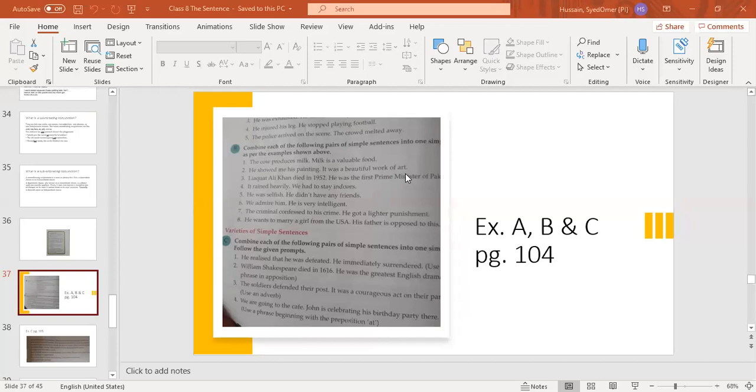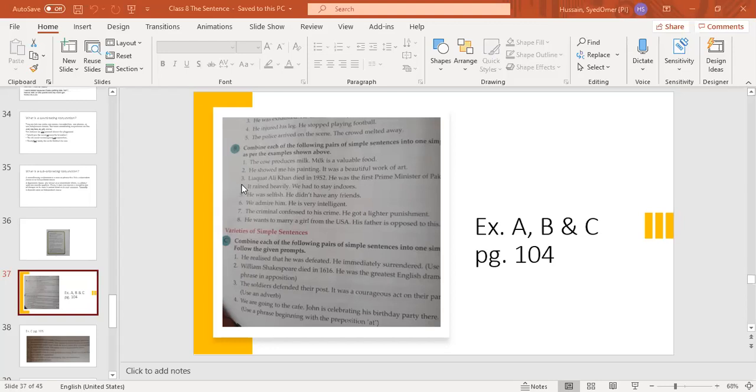Now there is only one subject, he, and only one finite verb, that is showed. So then it becomes a simple sentence. Otherwise it is not going to be a simple sentence.